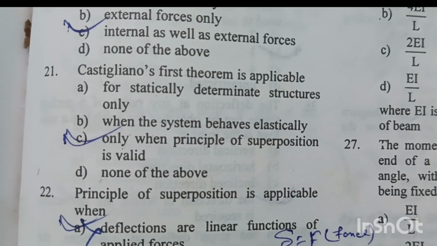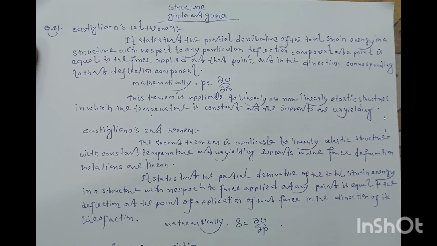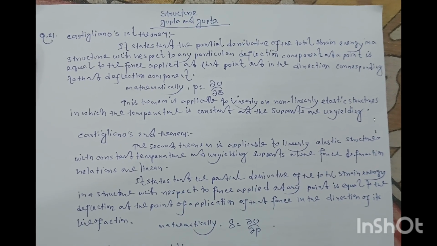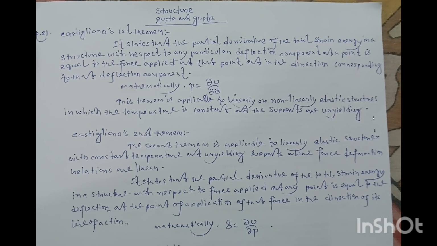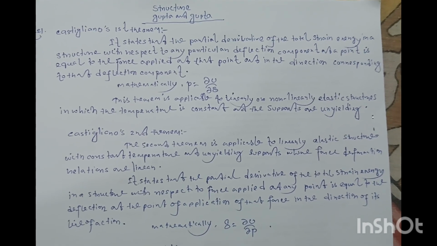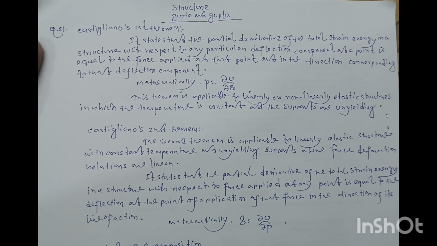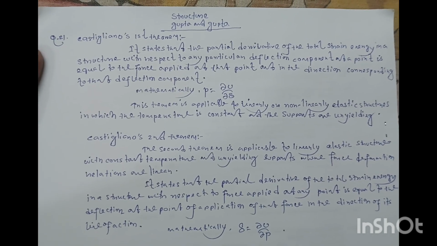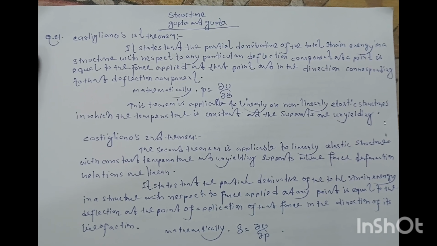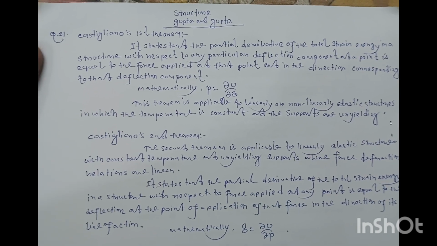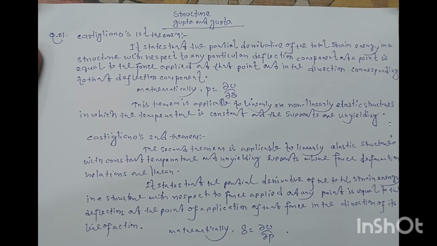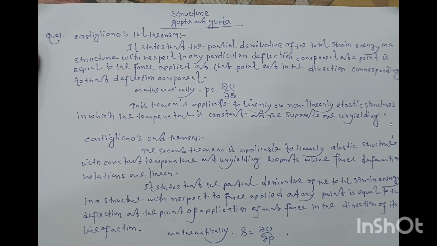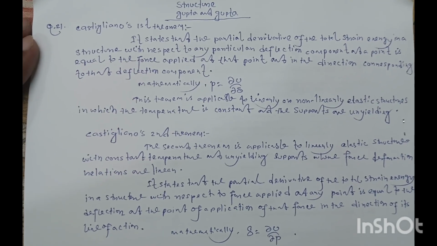Question number 21. Castigliano's first theorem is applicable. Castigliano's first theorem states that the partial derivative of the total strain energy in a structure with respect to any particular deflection component at a point is equal to the force applied at that point in the direction corresponding to that deflection component. So mathematically we can write P equal to del U by del delta. P is the applied force for which the deflection will be there, and U is the total strain energy of